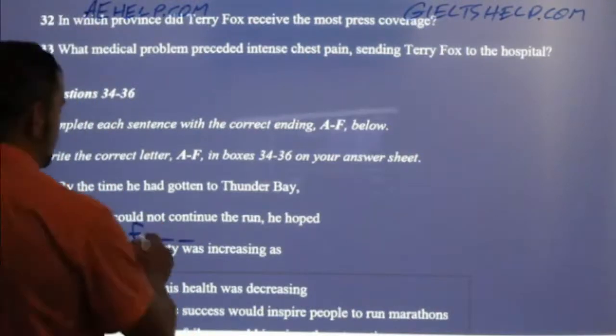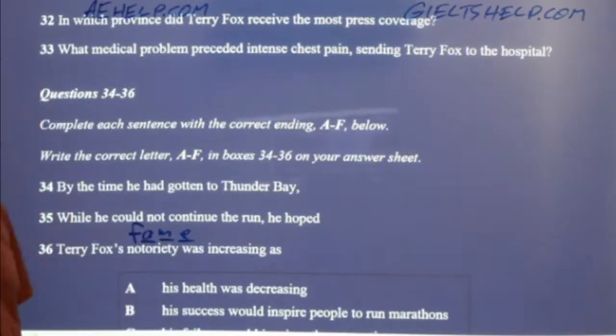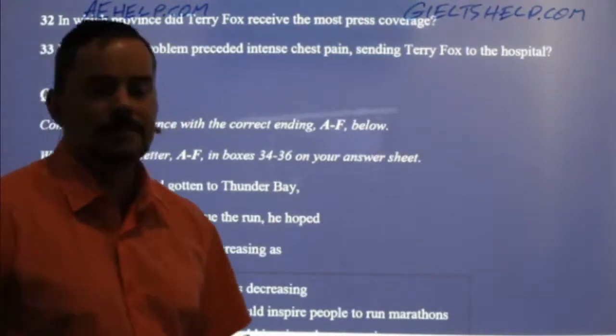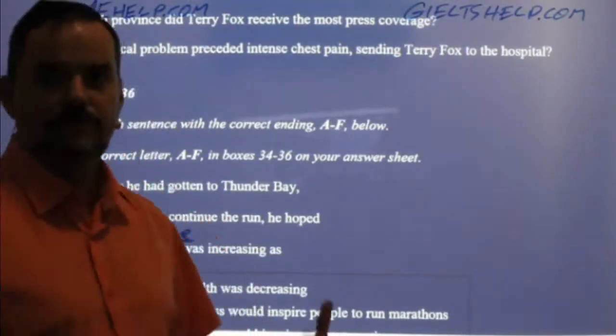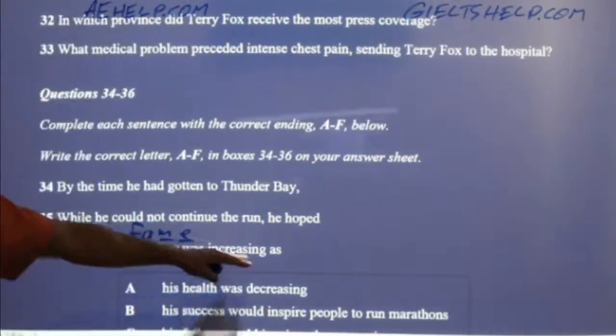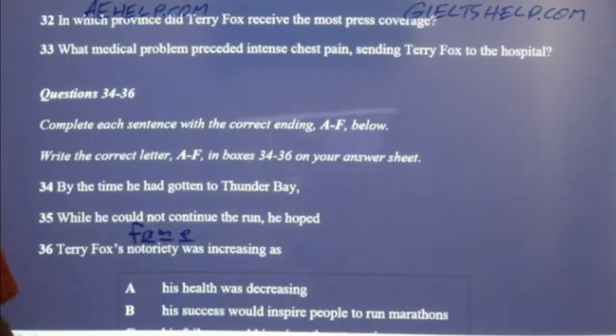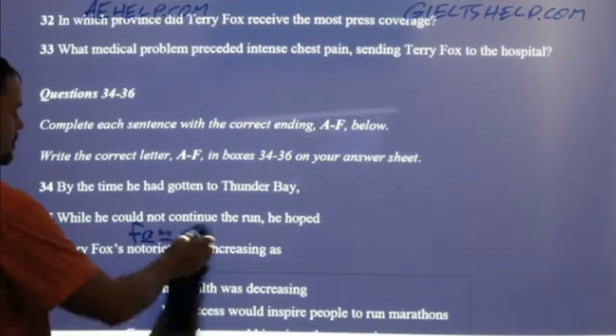Famous comes from the word fame. Terry Fox's fame was increasing, or Terry Fox's recognition was increasing as. So learn this word, notoriety. It's a nice word to add to your vocabulary.